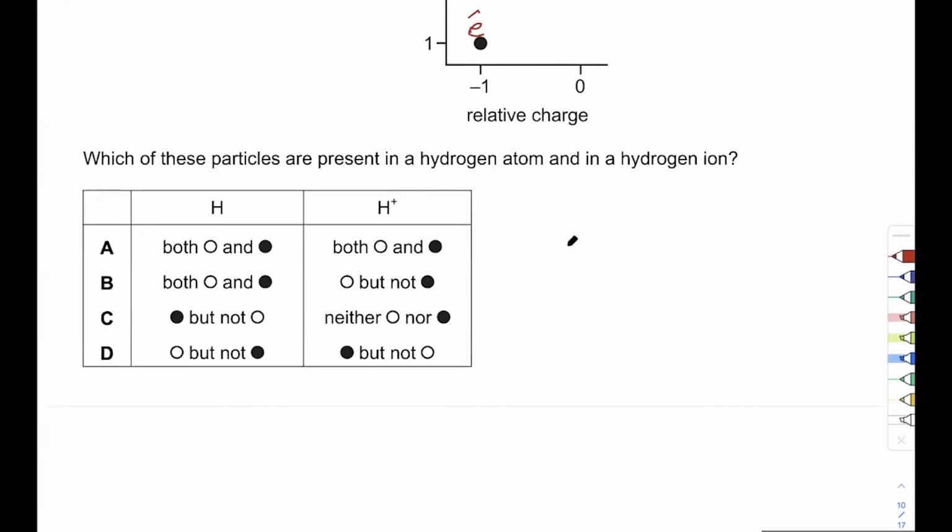So hydrogen atom has electron. So the black dotted thing is there, but there's no neutrons. So it's going to be C. There you go. There's only one option for this. I don't even need to look at this one.